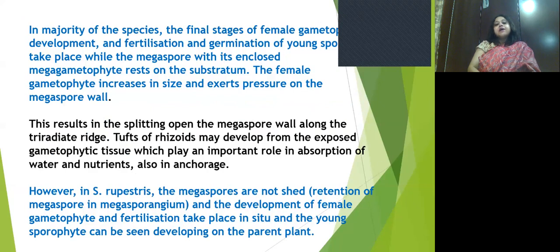The female gametophyte increases in size and exerts pressure on the megaspore wall, which causes the splitting open of the megaspore wall along the triradiate ridge. Tufts of rhizoids may develop from the exposed gametophytic tissue, which play an important role in absorption of water and nutrients, and also help in anchorage.